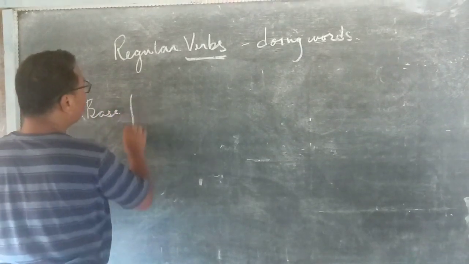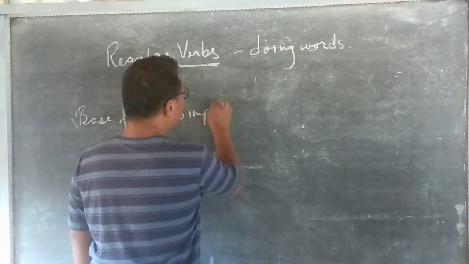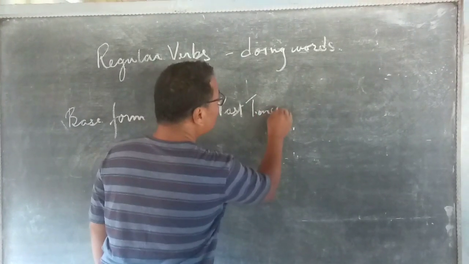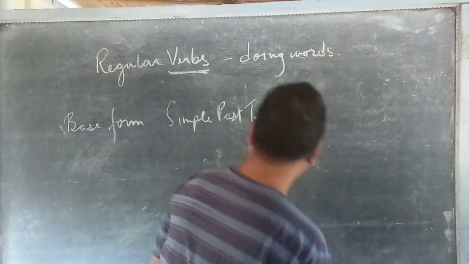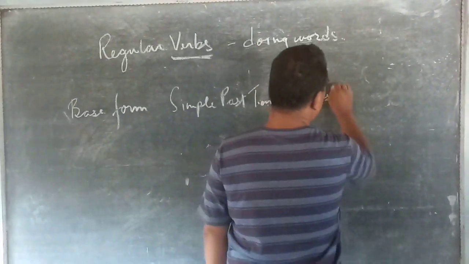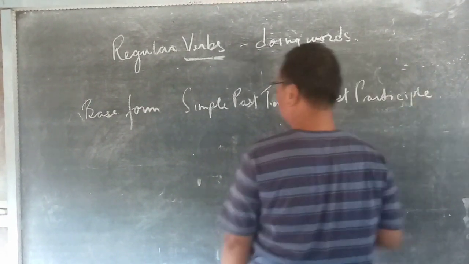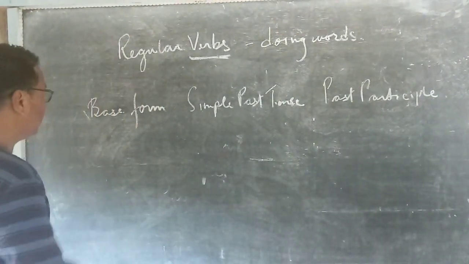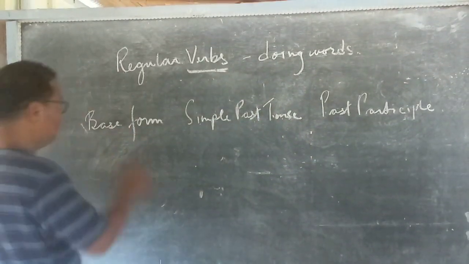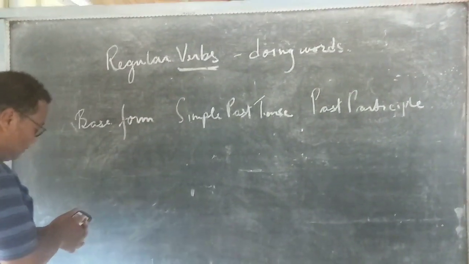Base form, then simple past tense, then past participle. So verbs have their base form, the simple past tense form, and the past participle form. First regular verbs, and then after this we'll come to irregular verbs.